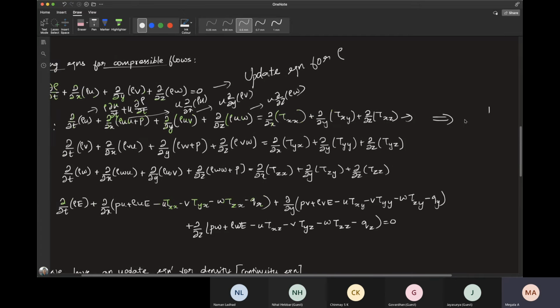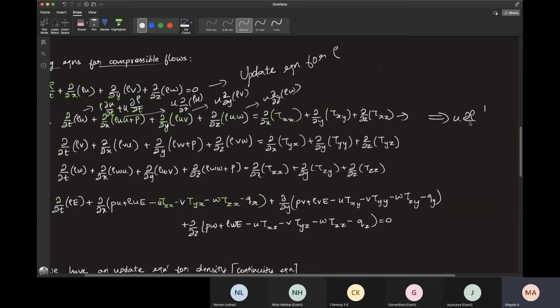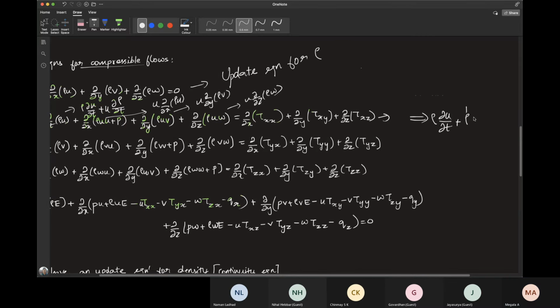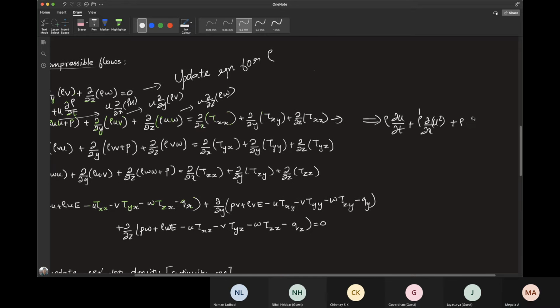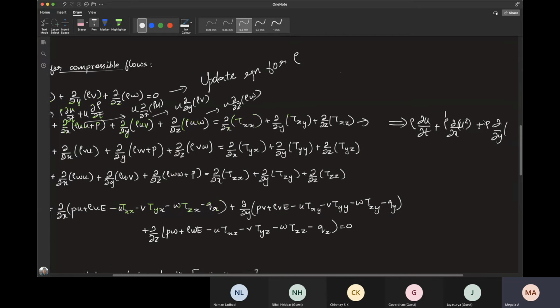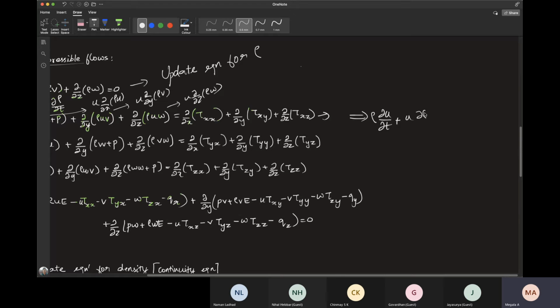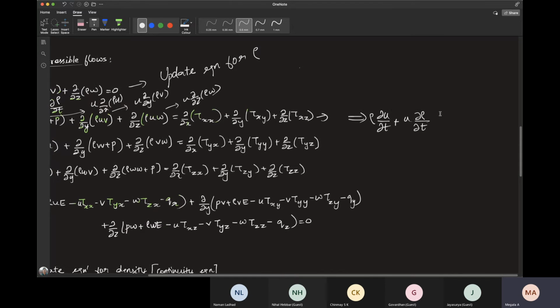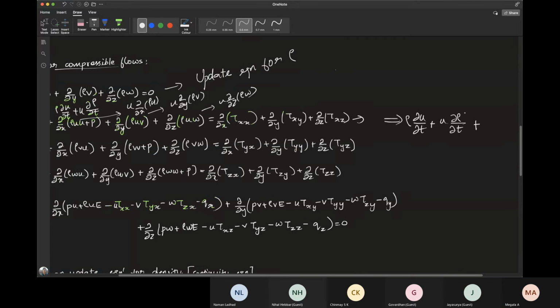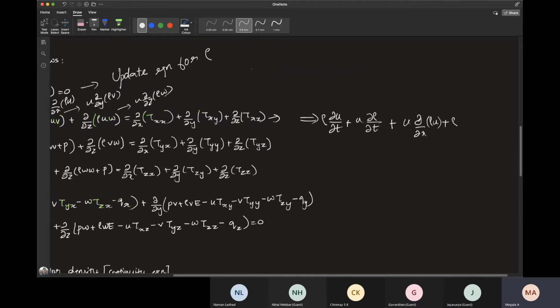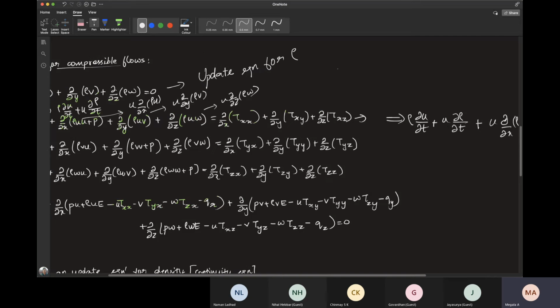So all the terms here can be written as rho dou U by dou T plus... Okay, you have split this time derivative part here, and the space derivative part also has been split.